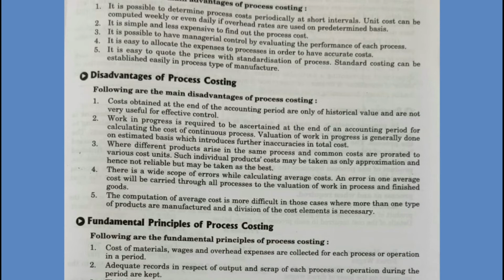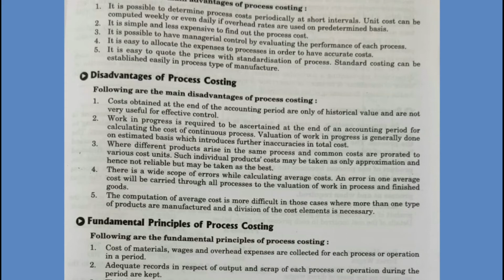To have effective control, we know that we have to determine the cost not at the end of the period but in between. Then only we can know whether the cost is more or less, on the basis of which we can exercise control. But here the cost is available only at the end of the accounting period.